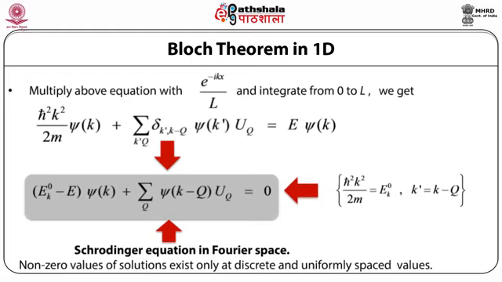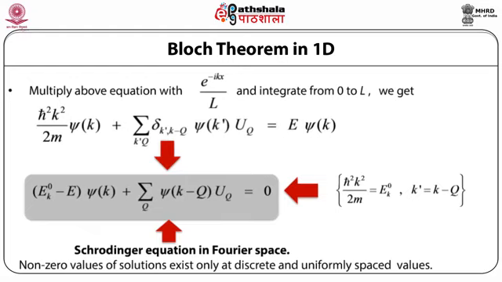It is 1 by L integrating from 0 to L dx e raised to power iota (k minus k prime minus k)x gives you delta of k prime, and 1 by L integration from 0 to L dx e raised to power iota (k prime plus q minus k) into x gives you the delta function, that is delta of k prime comma k minus q.